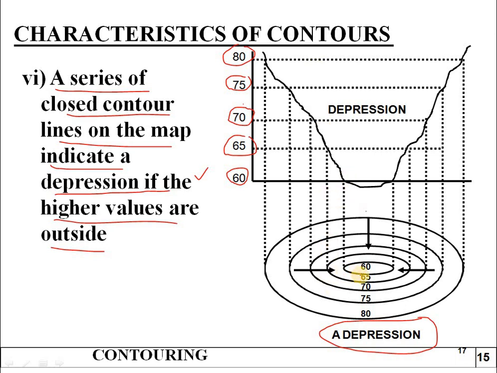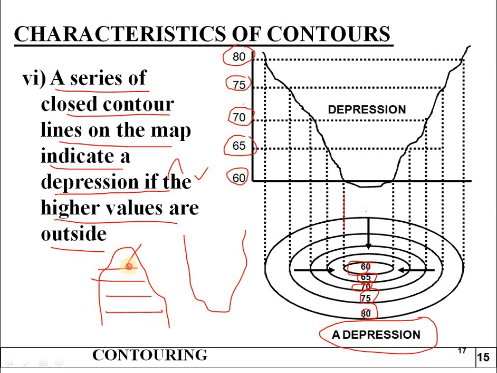In this we can see here 60, the first one which is there, it is coming here, 65 another one, and 70, 75, 80. So comparison between these both, you can see in the previous it has like this diagram, but now it is like this. So this is the comparison: this one is elevation type, and this is known as depression type.